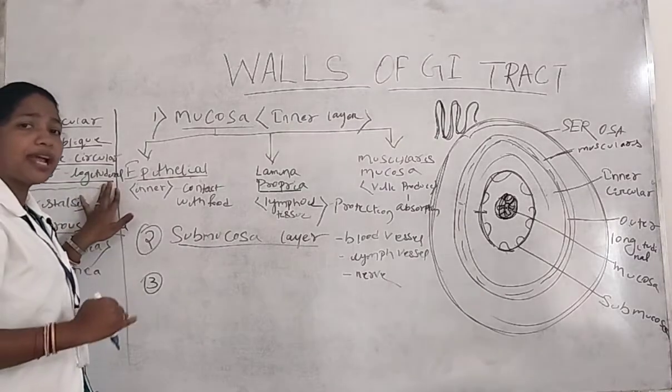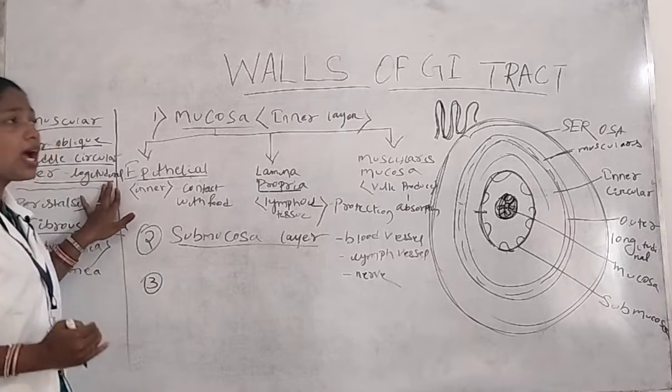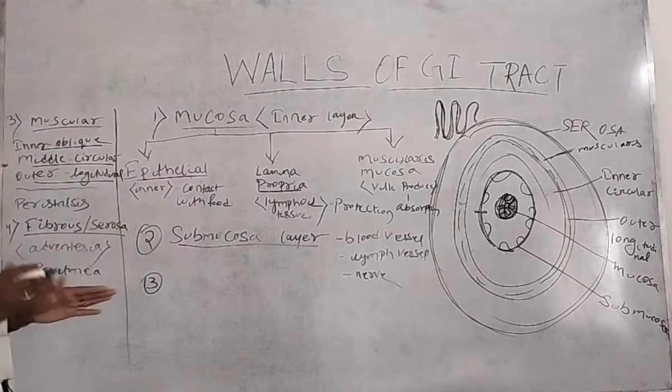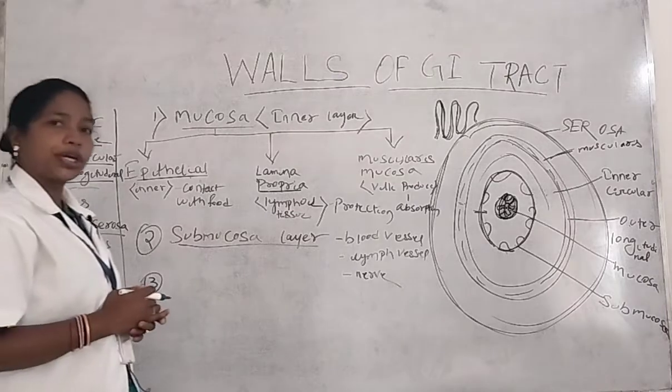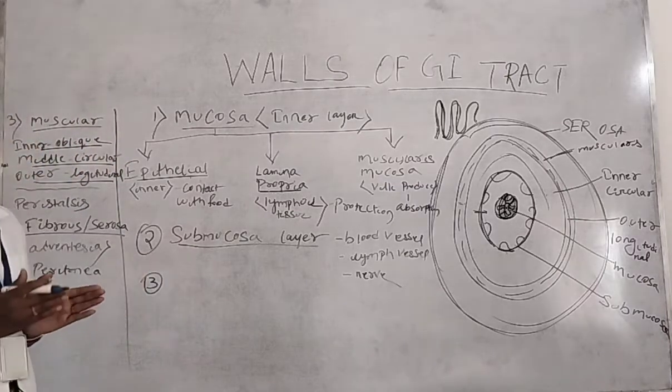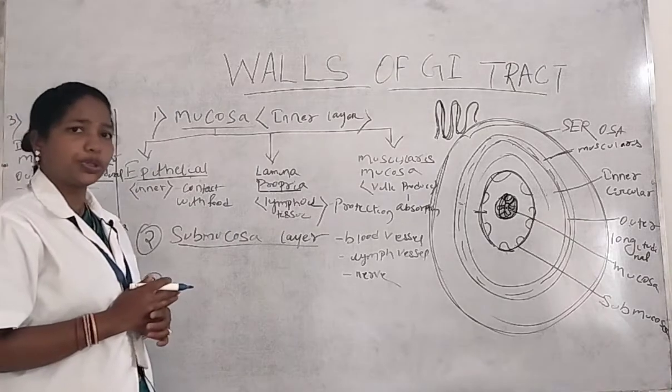But after that abdominal cavity, what happens? Our muscularis layer is divided into two types: inner circular layer and outer longitudinal layer. But up to the abdominal cavity, our muscularis layer is divided into three types.